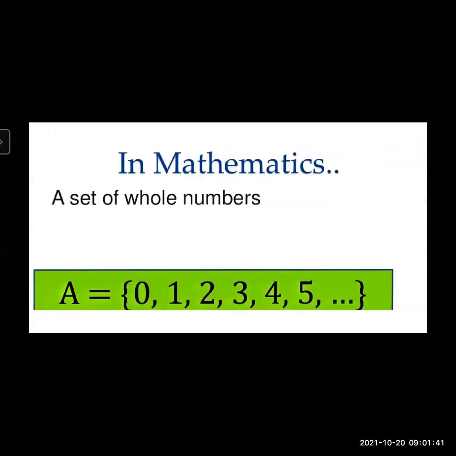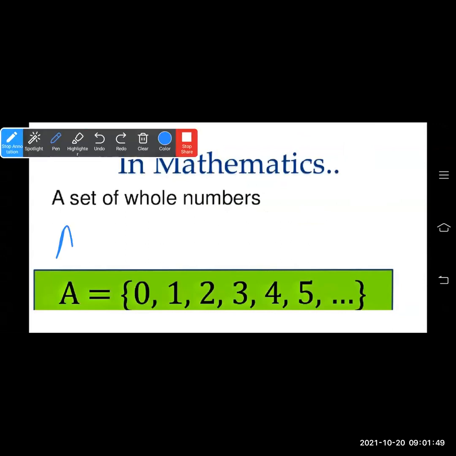Now here in maths we say a set of whole numbers is written as A is equal to... How do we write a set? Capital letter A denotes the set of whole numbers, equal to curly bracket open 0, 1, 2, 3, and so on. We don't know the last number because whole numbers are infinite.